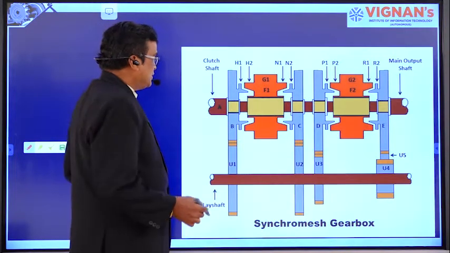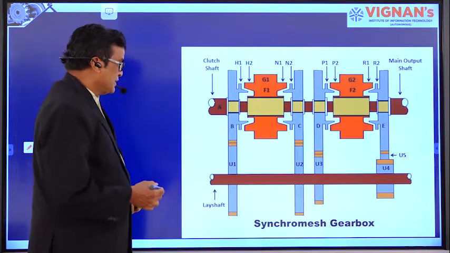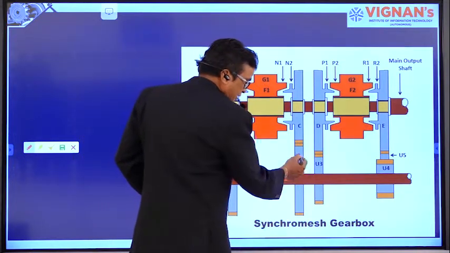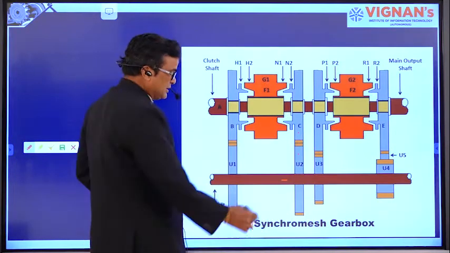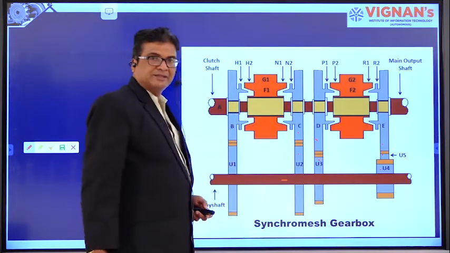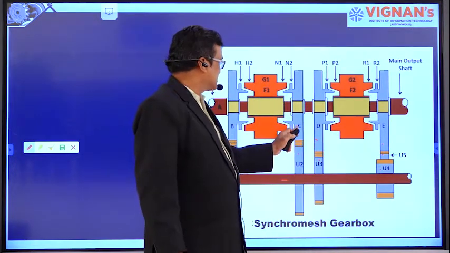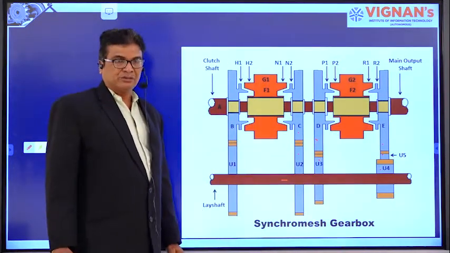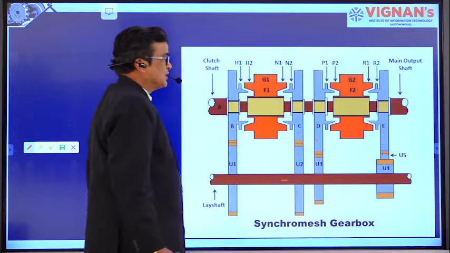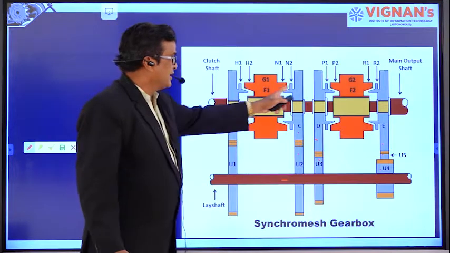Now, right. So here in the synchromesh gearbox, we are using the constant mesh concept. Here the gears on the lay shaft are engaged with the gears on the main shaft. This gear is engaged with this gear. This gear is engaged with these two gears. Right? Of course, this setup of gears is for reverse gearing, first speed, second speed and higher speed gear ratio. Right? And this is synchromesh 1, synchromesh 2. Right?